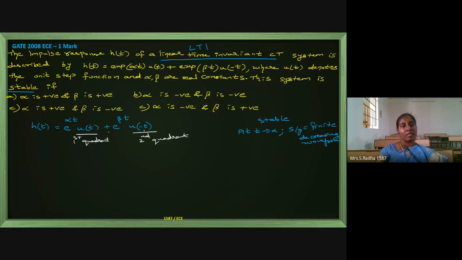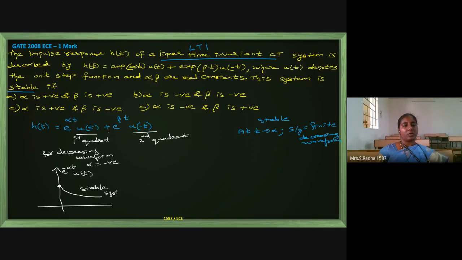Now, for the first quadrant signal to be a decreasing waveform, alpha should be negative, so that we can draw e power minus alpha t, negative value, u of t. It is a decreasing waveform, something like this, and this is a stable system.